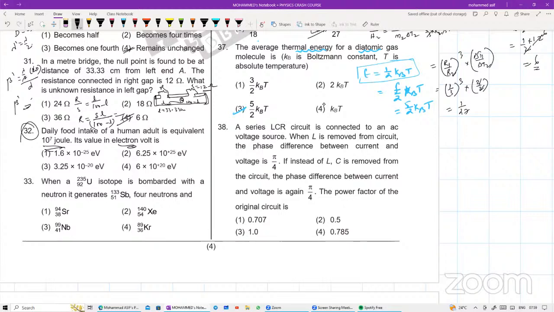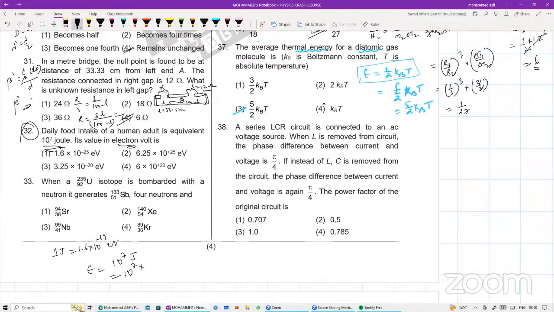Daily food intake of a human adult is equivalent to 10 to the power of 7 joules. Relation between your joule and electron volt बेटा. 1 joule is equals to कितना होता है याद है? 1 electron volt is equal to 1.6 into 10 to the power of minus 19 joules. So energy equivalent to how much for me? That will be equal to 10 to the power of 7 joules है energy की value.